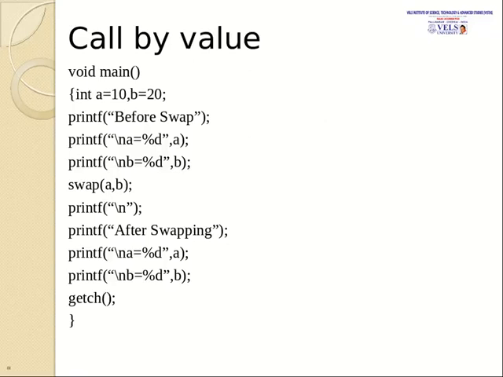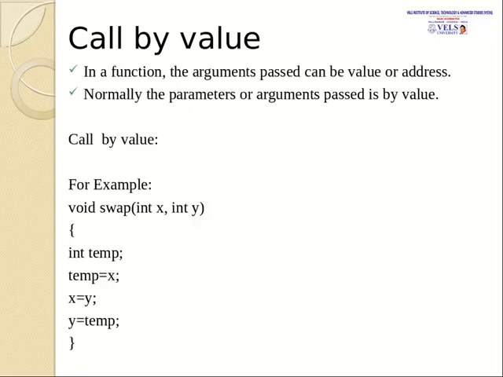Now the function call moves here, so X is equal to A, that is 10, and Y is equal to B, that is 20. We use a temporary variable, integer temp, to swap the values of X and Y. The value of X, 10, is assigned to temp, and the value of Y, 20, is assigned to X. Now X has 20, and Y is equal to temp, which holds 10.